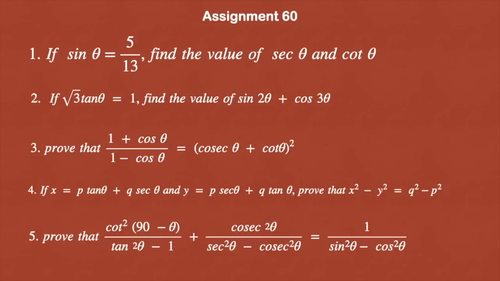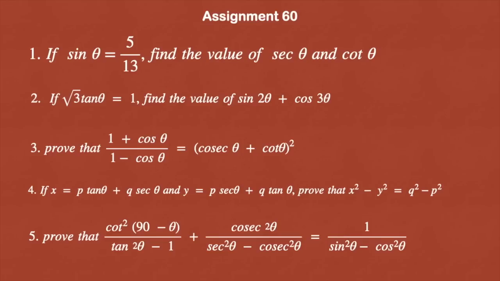Assignment number 60. All problems are of previous public examination papers. I solved all these problems in this video only. See the video and solve them independently. First one is, if sin theta is equal to 5 by 13, find the value of secant theta and cot theta. Slight change I did. Second question is, if root 3 tan theta is equal to 1, find the value of sin 2 theta plus cos 3 theta. Third problem is, prove that 1 plus cos theta divided by 1 minus cos theta is equal to cosecant theta plus cot theta whole square.